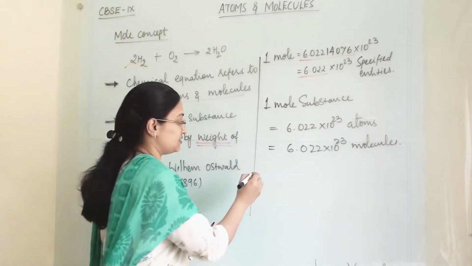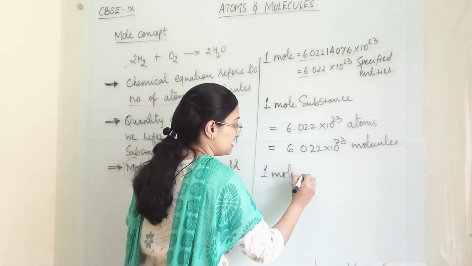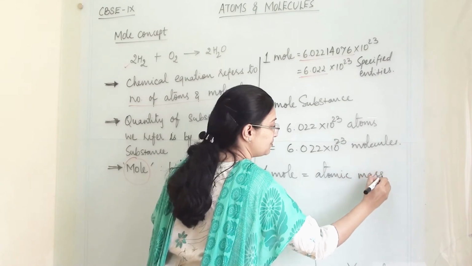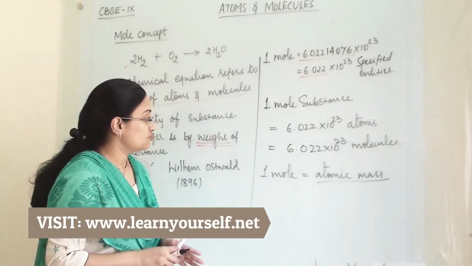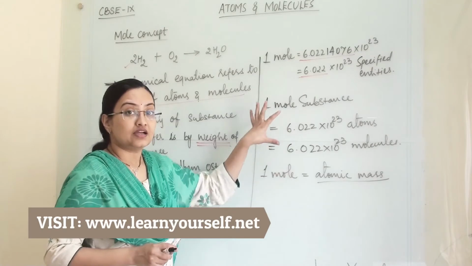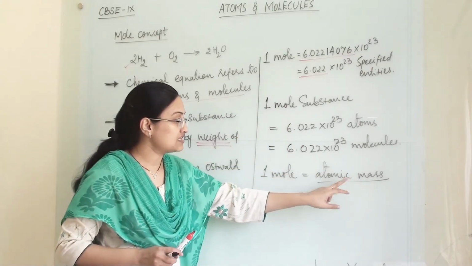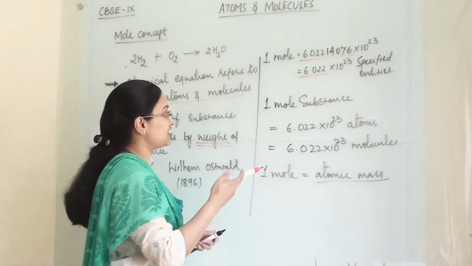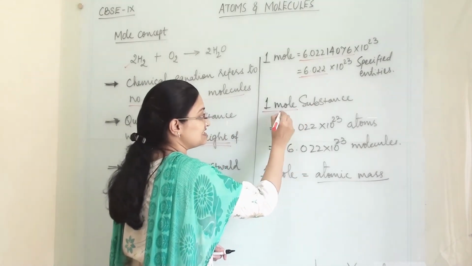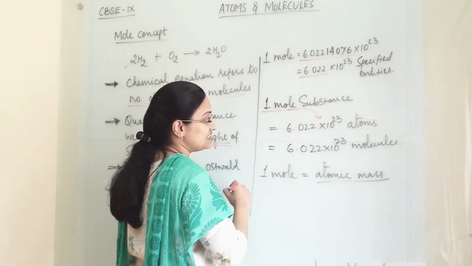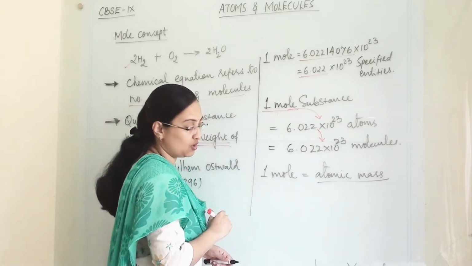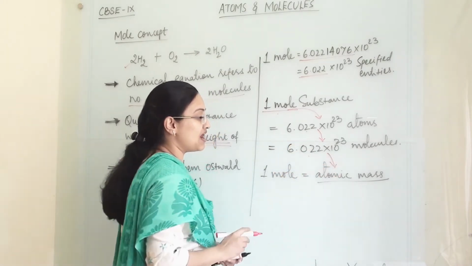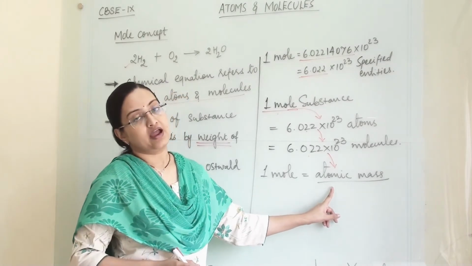Now 1 mole of substance equals its atomic mass, for any particular substance. So this is how we can connect mole, atomic mass and number of atoms or number of molecules. So when we are talking about 1 mole of substance, that means it has this many atoms or this many molecules, and its mass is according to its atomic mass.